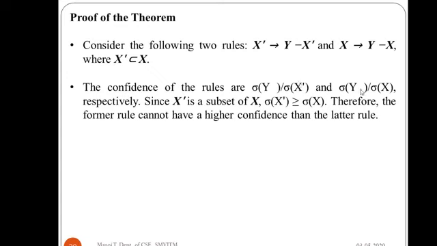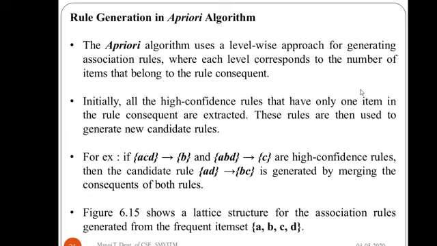So this clearly states that if x implies y minus x does not satisfy the confidence rule, then its subset will also not satisfy. So this theorem is very important as far as the pruning of association rules using the confidence measure is concerned. Let us see now the rule generation in the a priori algorithm based on previous theorems, as well as the basics of rule generation in association analysis.